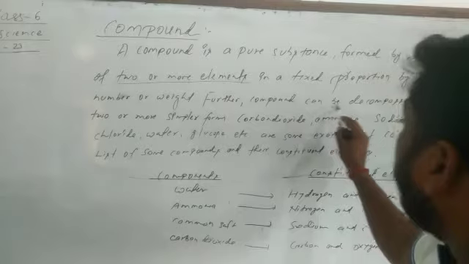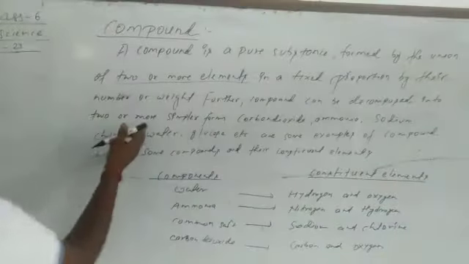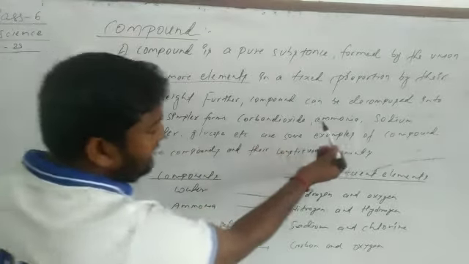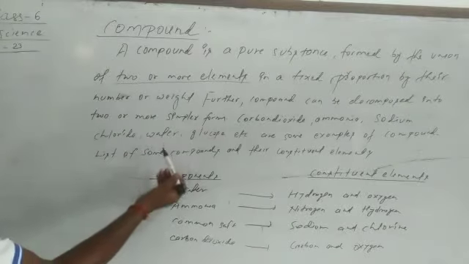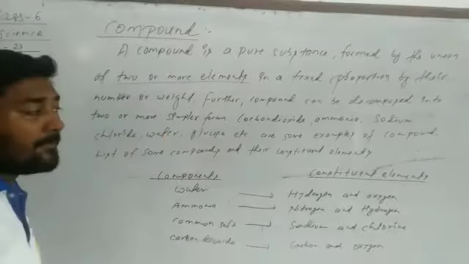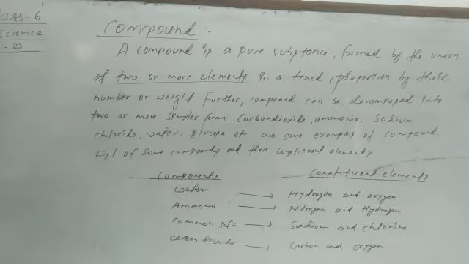Further, a compound can be decomposed into two or more simple forms. Examples: carbon dioxide, ammonia, sodium chloride, water, glucose, etc. are some examples of compounds. You have to learn this first.